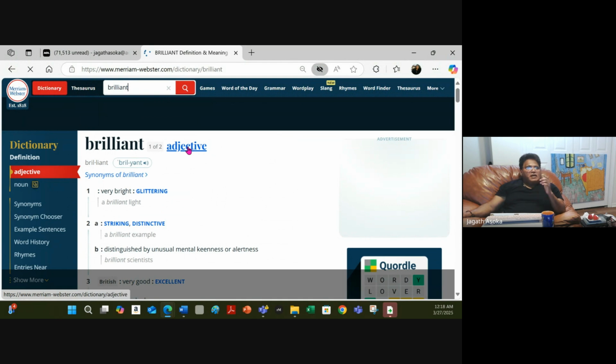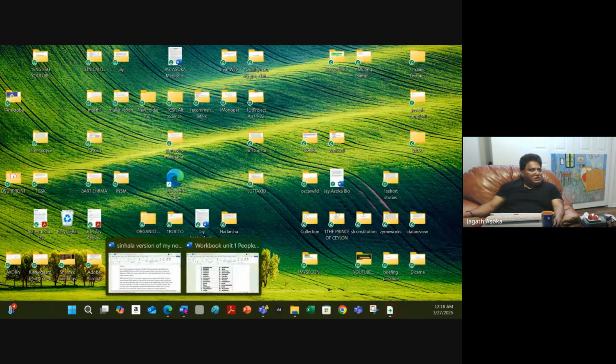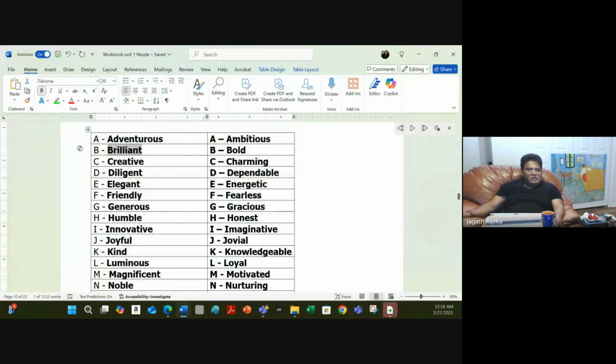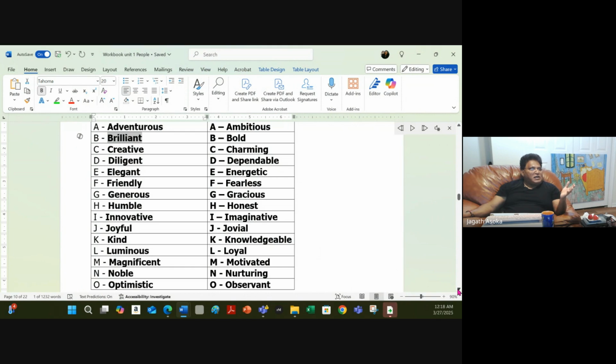So make sure when students come up with the answers, ask them to double check using the Merriam-Webster dictionary. So here are some words that can be anything else. So here are the words that we came up with. You can go and check. I think it would be a good exercise if students were to go and check and see whether these are really adjectives. And also students can come up with their own answers and the teacher can check, right?